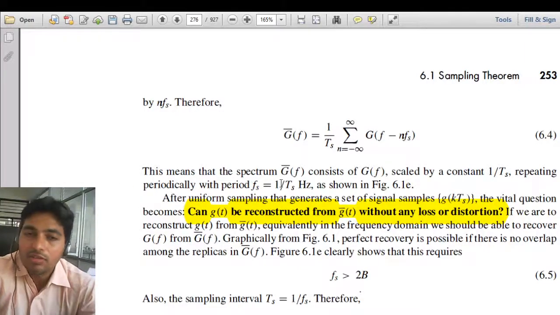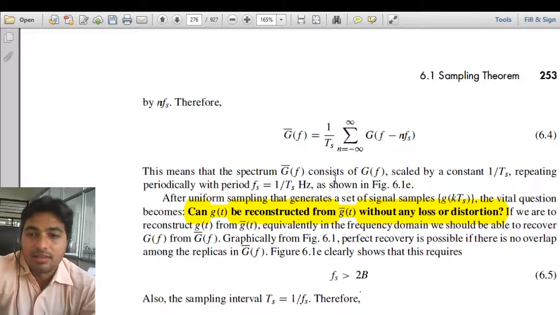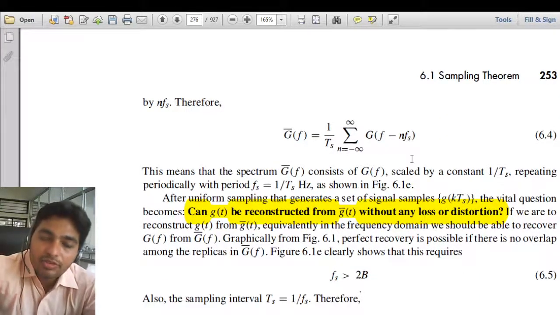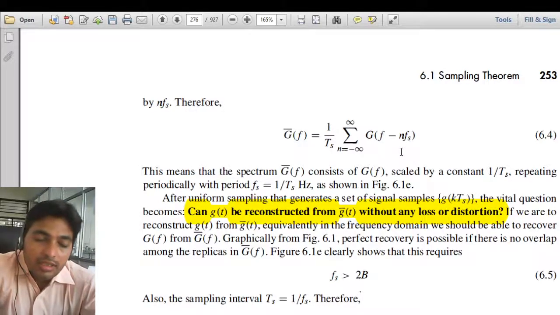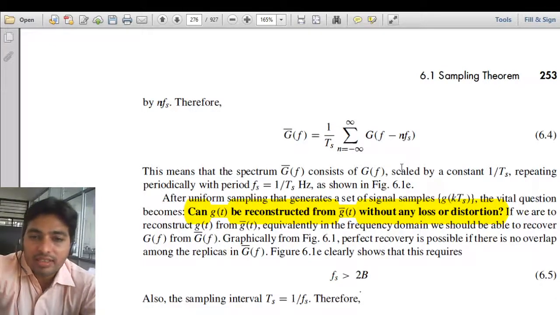We know F is equal to 1 upon T, so it repeats with period Fs equal to 1 upon Ts hertz. This is called uniform sampling, because we are taking samples at uniform intervals. Hence it will generate a signal of samples. Now the question is, once we have taken the samples and transmitted the sample values, whether we are able to reconstruct the signal from the sampled version or not.